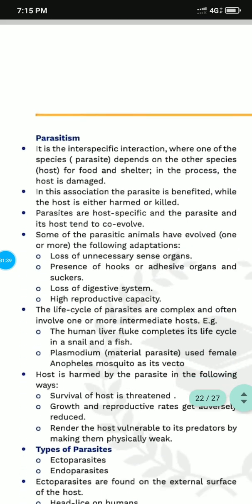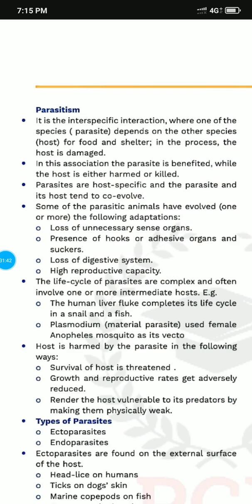Now, the next one is parasitism. Parasitism is an interspecific interaction where one of the species depends on the other species for food and shelter. In this process, the host is damaged. In this association, the parasite is benefited while the host becomes harmed or killed.